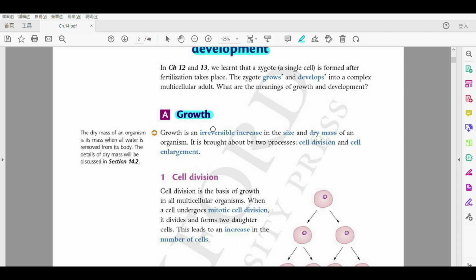By definition, it is an irreversible increase in size and dry mass of an organism. Alright, so two things. One of them is the size. How do they get larger in size? And the other one is dry mass. Mass is just like weight. Alright? Dry mass is another concept we'll learn in chapter 14.2.